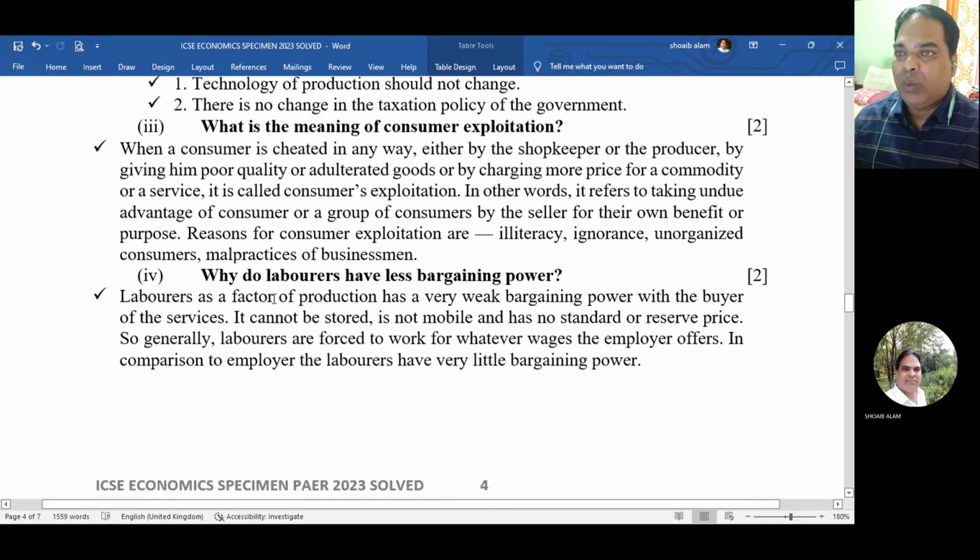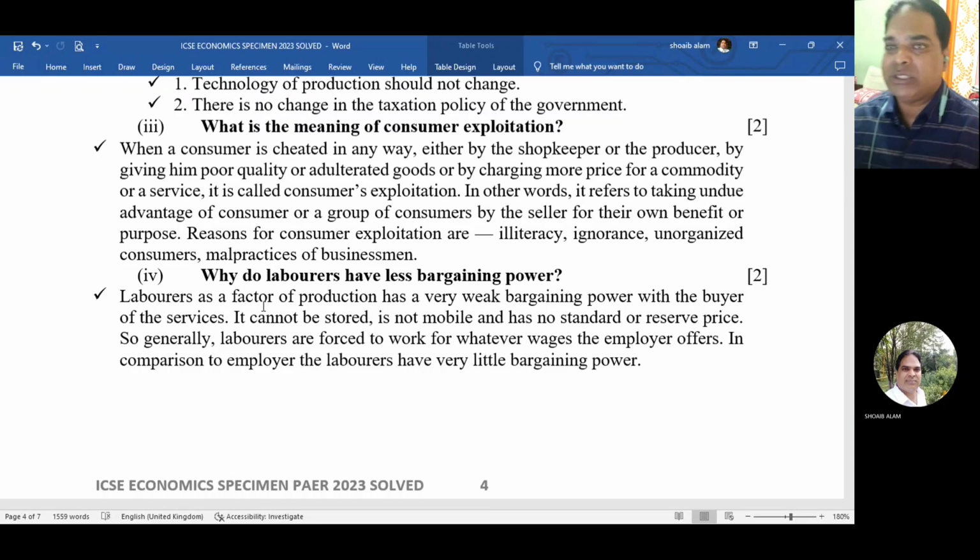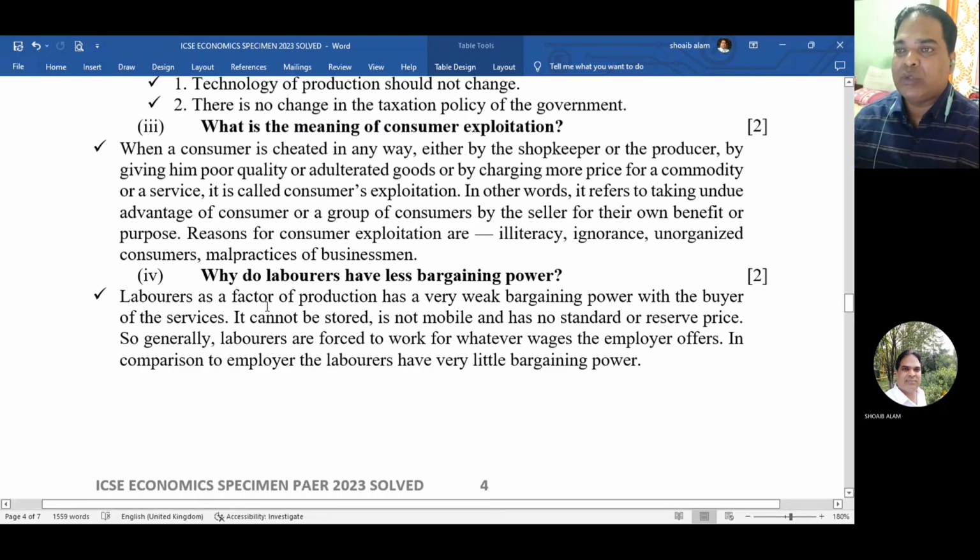Then number 3, what is the meaning of consumer exploitation? When a consumer is cheated in any way, either by shopkeeper or the producer, by giving him poor quality or adulterated goods, or by charging more price for the commodity or a service, it is called consumer exploitation. In other words, it refers to taking undue advantage of consumer or a group of consumers by the seller for their own benefit or purpose.